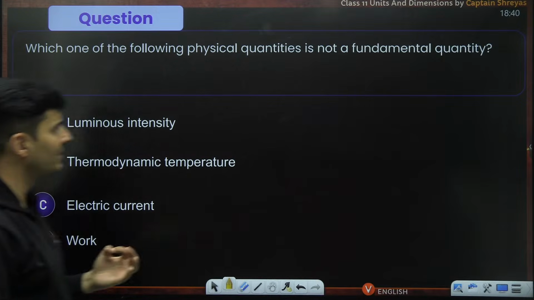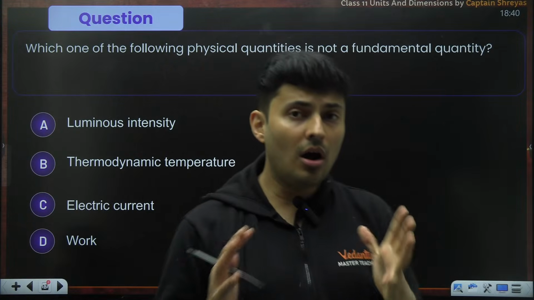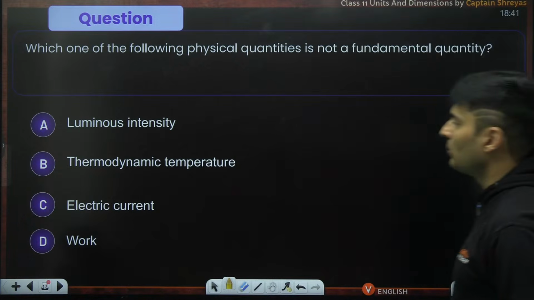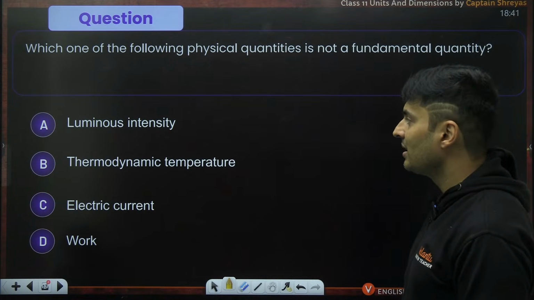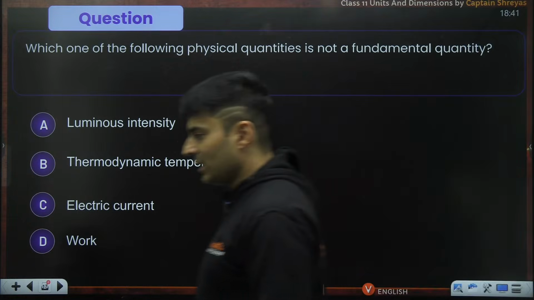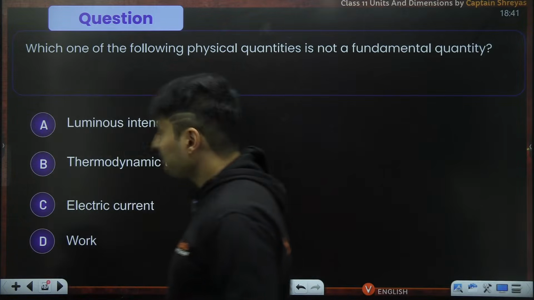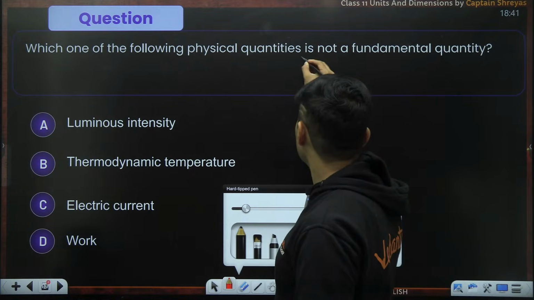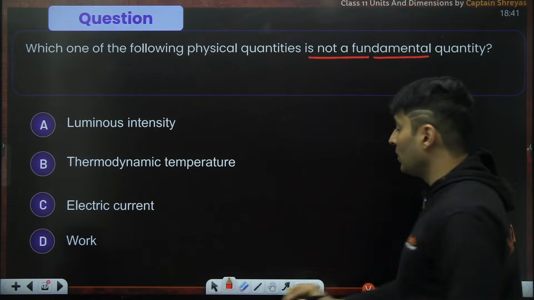Which of the following physical quantities is not a fundamental quantity? Luminous intensity, thermodynamic temperature, electric current, or work. Come on, guys. Think about it. Which of the following is not a fundamental quantity?